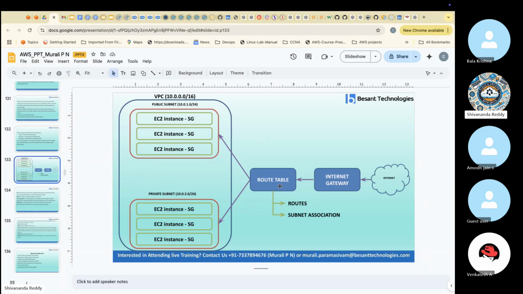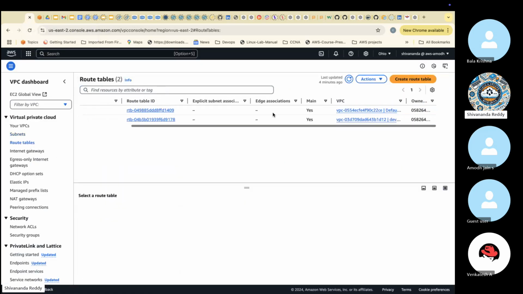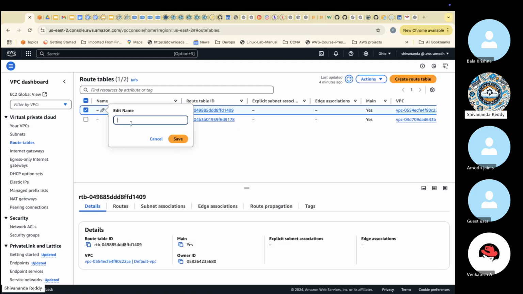Let's move on to create the route tables now. Let me click on the route tables. Let me define what this was. Okay, this is the first one. This is the default.